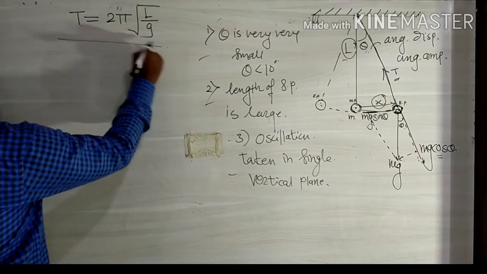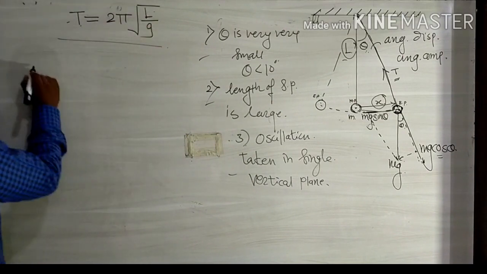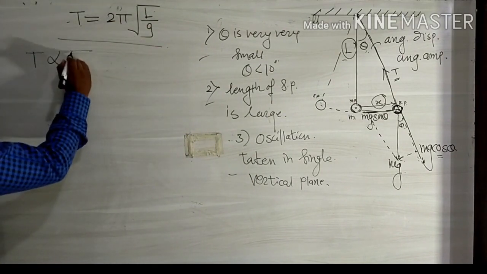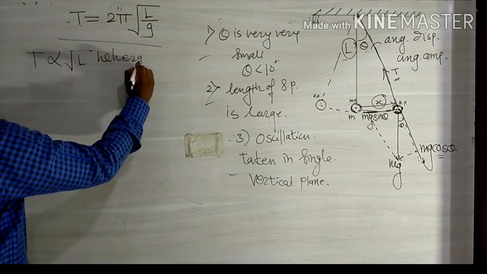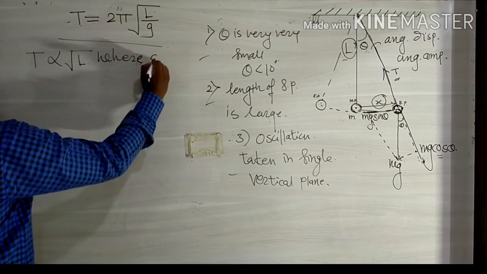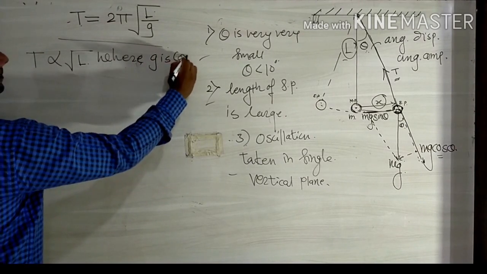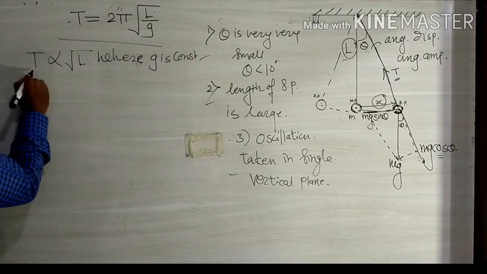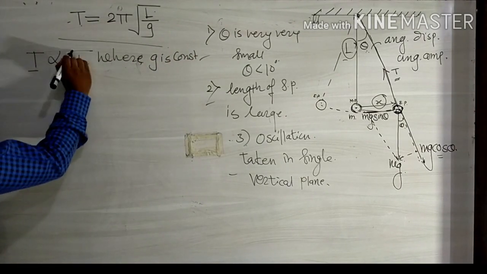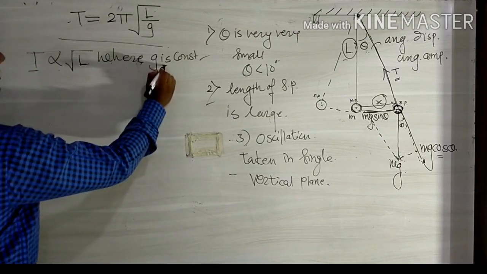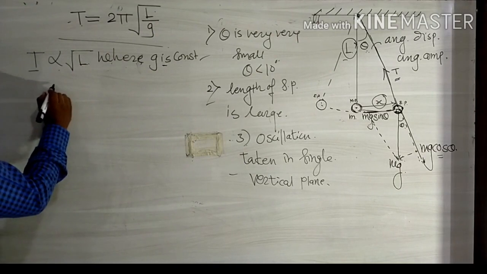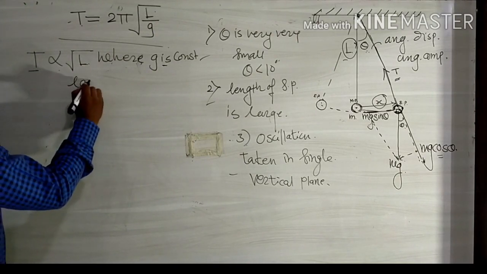By this equation, T is directly proportional to under root of L, where g is a constant. It means the periodic time is directly proportional to the square root of the length of the simple pendulum, where acceleration due to gravity is constant. That is called the law of length.